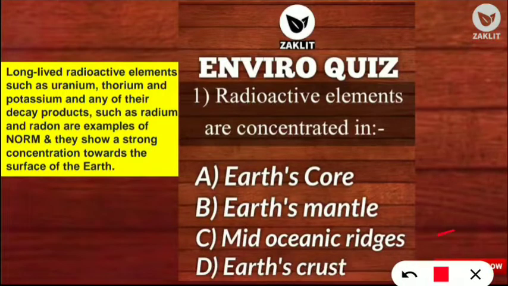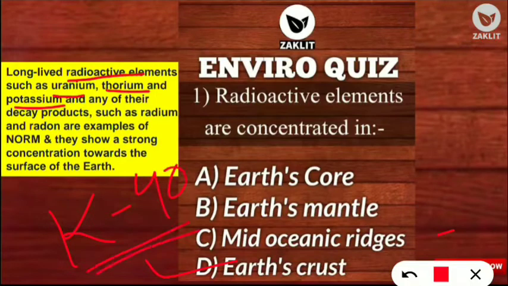You should note down that long-lived radioactive elements such as uranium, thorium and potassium. Yes, potassium is also a radioactive element, specifically potassium-40, that is K40, and any of their decay products, such as radium and radon. So these all are the examples of NORM.